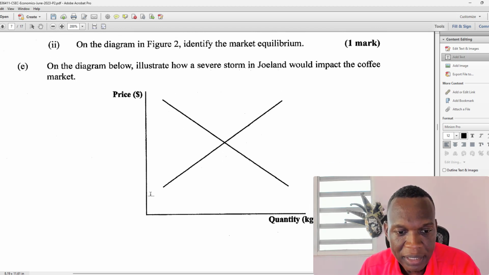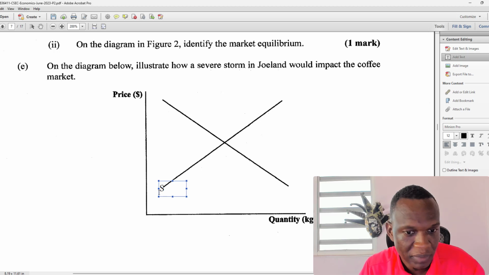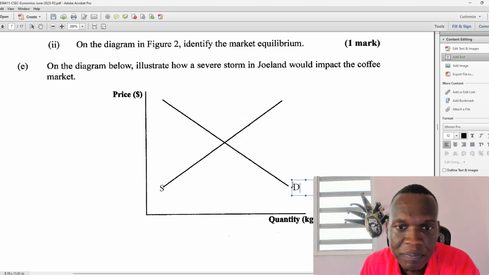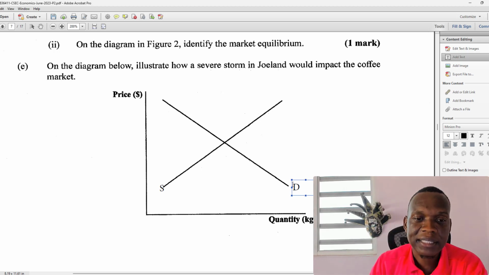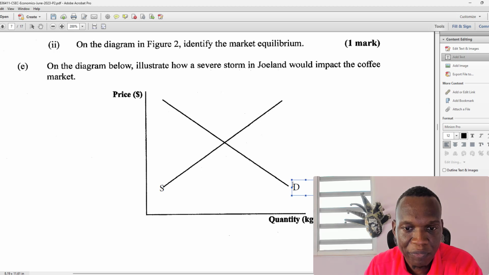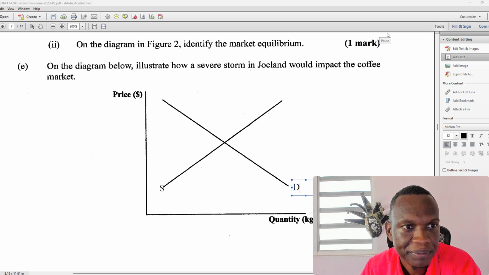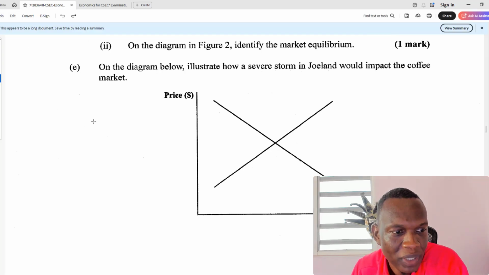And so we're looking at supply, S, demand, D. Now, if there's a storm in Joland, then supply will fall, right? Supply will fall. And so therefore, the curve would shift to the left, right?